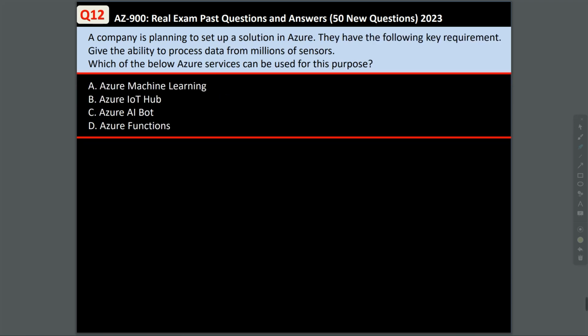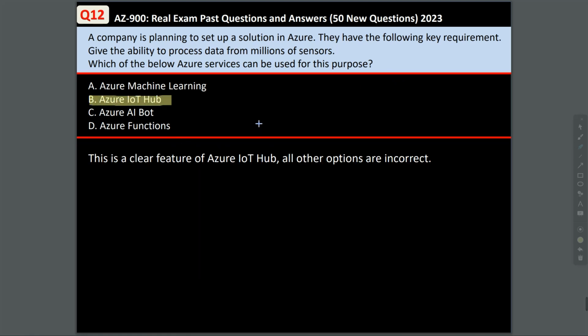Question 12. A company is planning to set up a solution in Azure. They have the following key requirements. Give the ability to process data from millions of sensors. Which of the below Azure service can be used for this purpose? Now, this is a clear feature of Azure IoT Hub. All other options are incorrect.